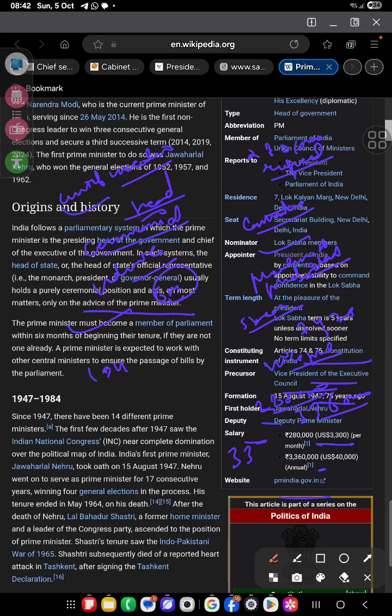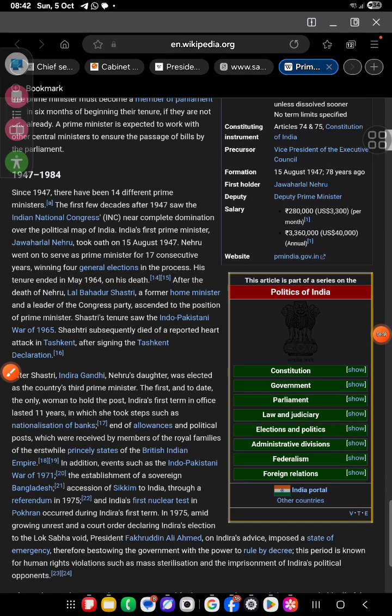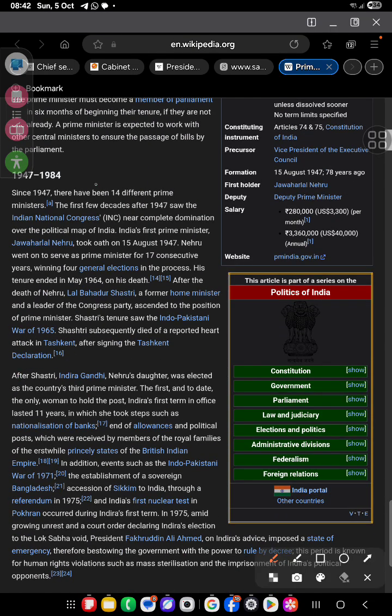If they are not one already, a prime minister is expected to work with other central ministries to ensure the passage of bills by the parliament. Since 1947, there have been 14 different prime ministers. The first few decades after 1947 saw the Indian National Congress near complete domination over the political map of India. India's first prime minister was Jawaharlal Nehru, who took the oath on 15 August 1947.